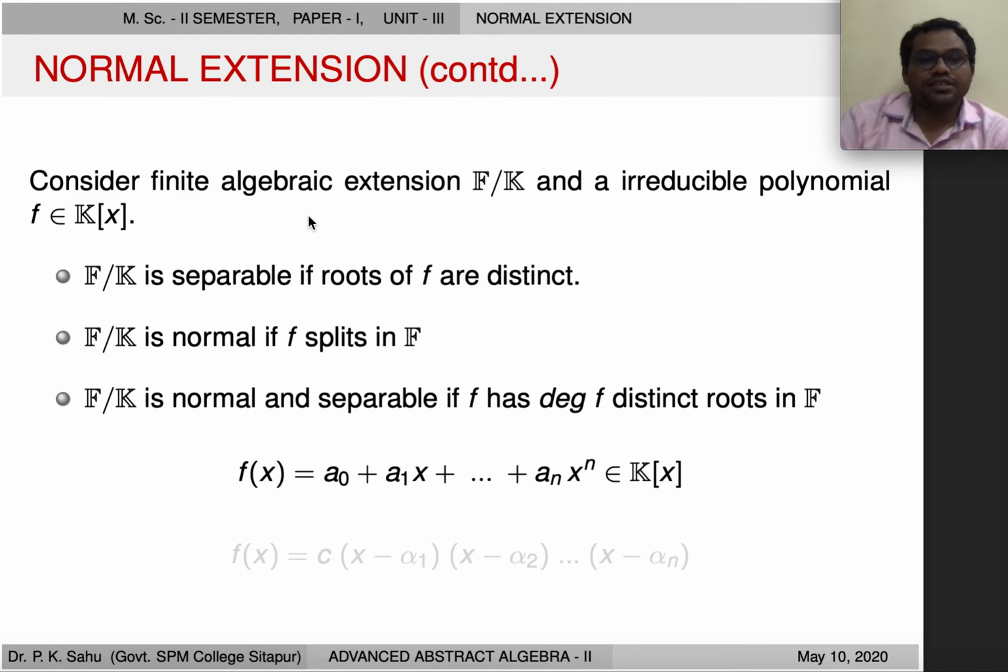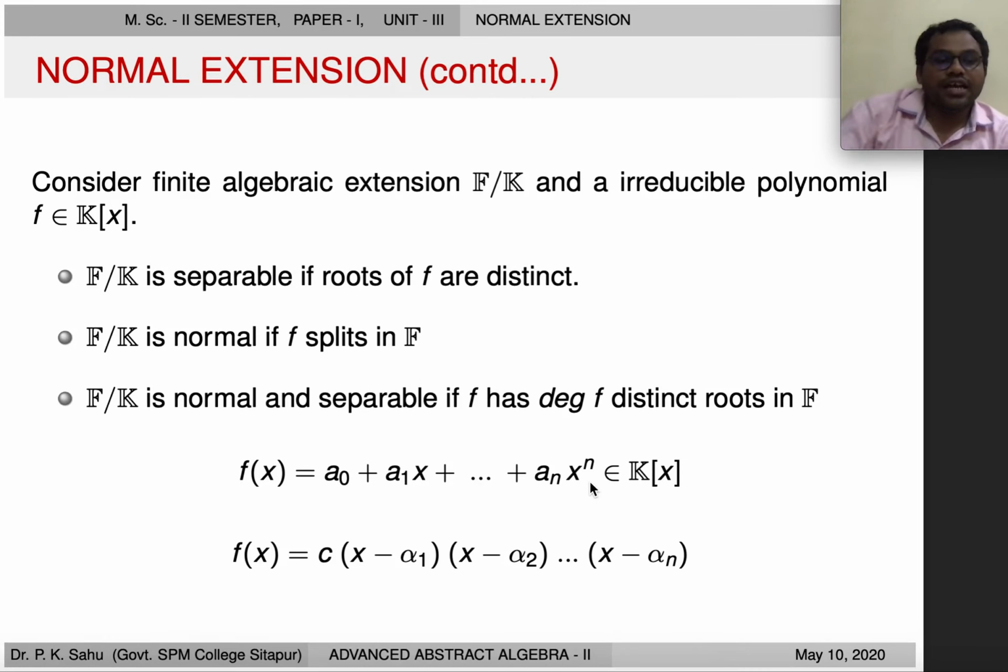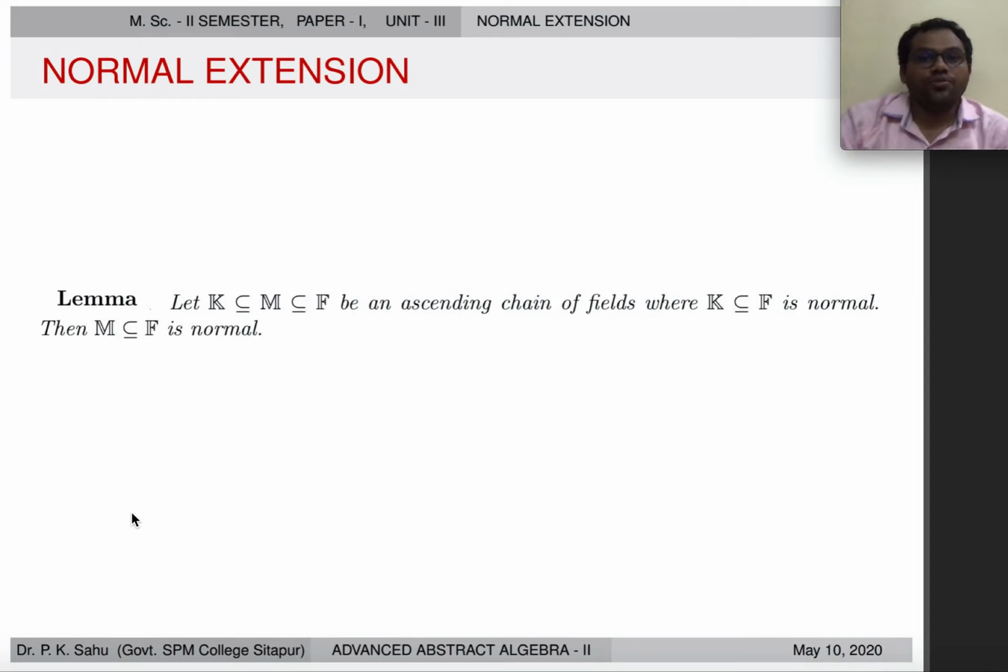Suppose f is like this, so its degree is n. Now since F is normal, f splits in F something like this, and since it's separable also, f splits into distinct linear factors. So here we have n distinct linear factors if our field extension F over k is separable and normal both. Now there is a lemma which says that if k is a subfield of m and m is a subfield of F, an ascending chain of fields, where F over k is normal, then F over m is also normal.